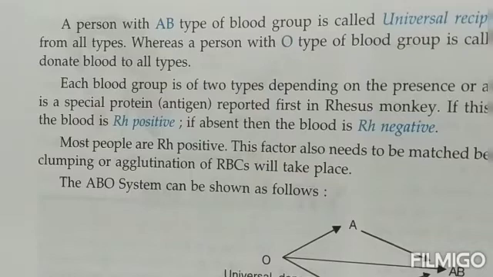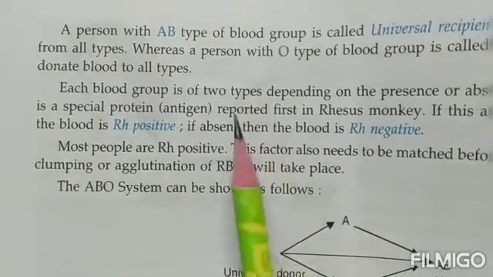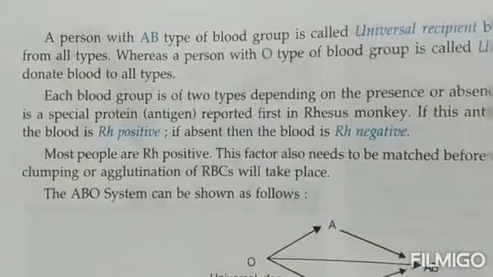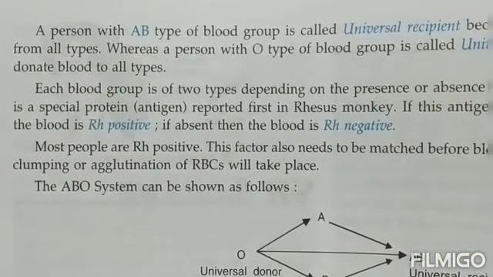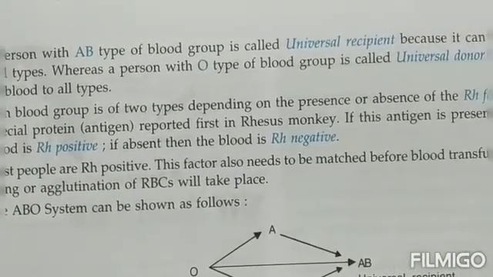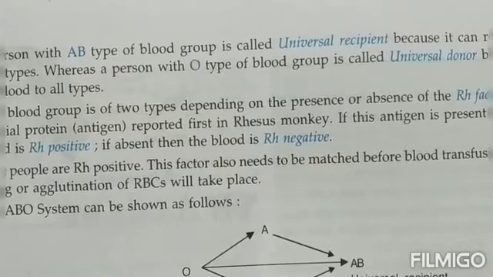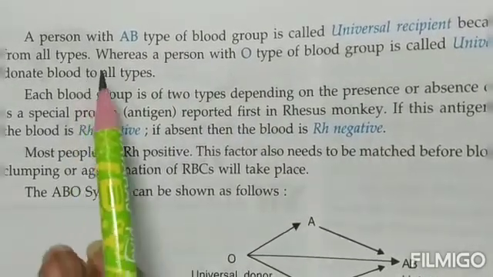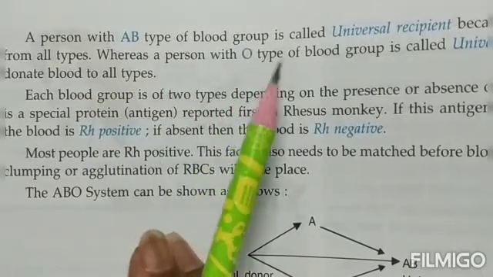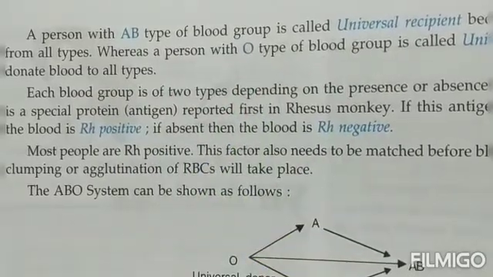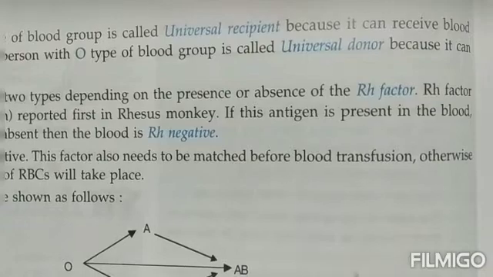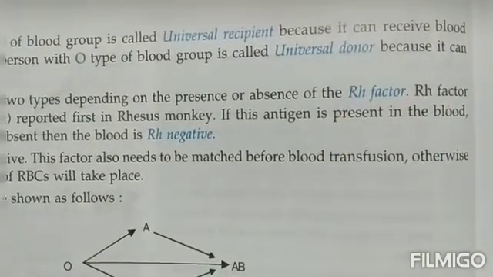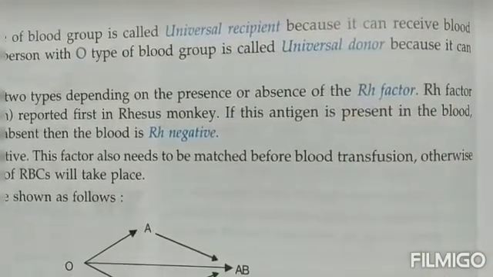A person with AB type of blood group is called the universal recipient. Right? I told you right now, children, because it can receive the blood from all the 4 types, whereas a person with O type of blood group is called a universal donor, because it can donate the blood to all the different types of blood groups.